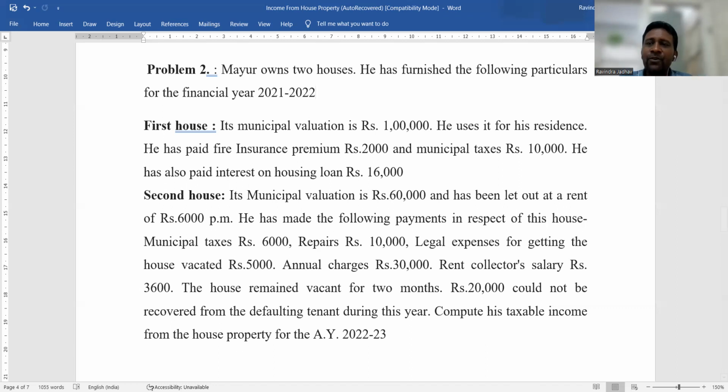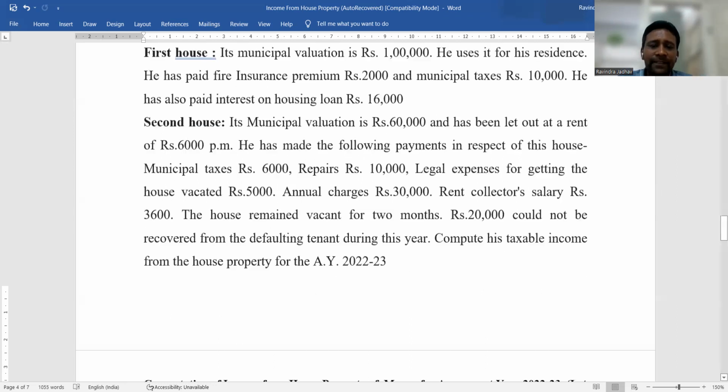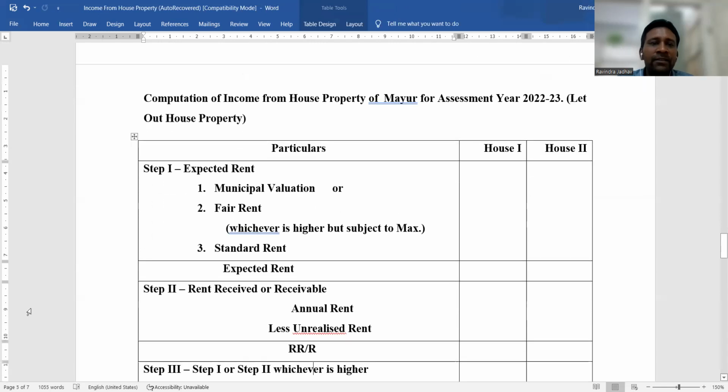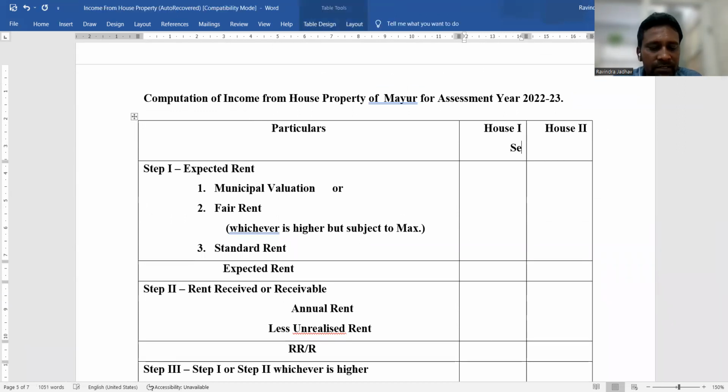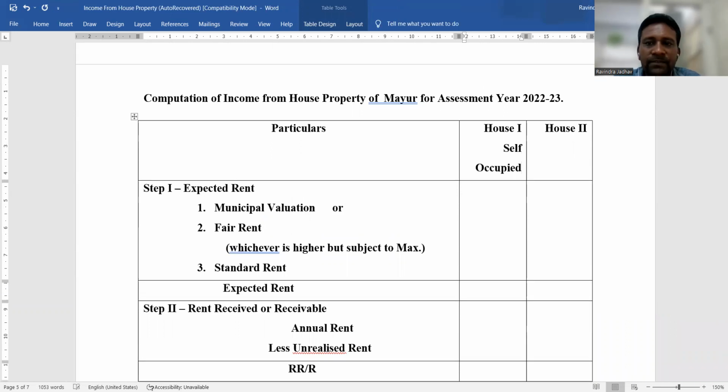Okay, so see, this is the ready format. Computation of income from house property of Mayur for assessment year 2022-23. One is let out house property and another is self-occupied house. First, self-occupied house. Now second, let out house property.